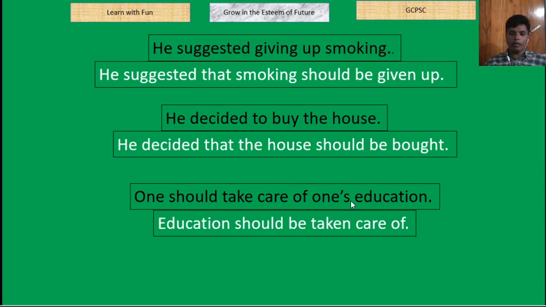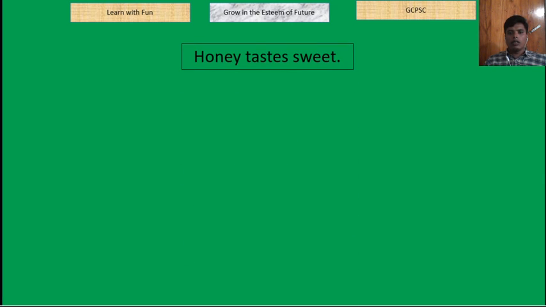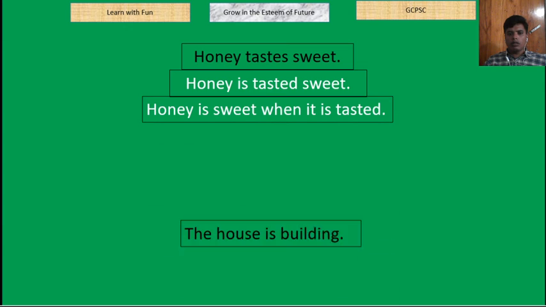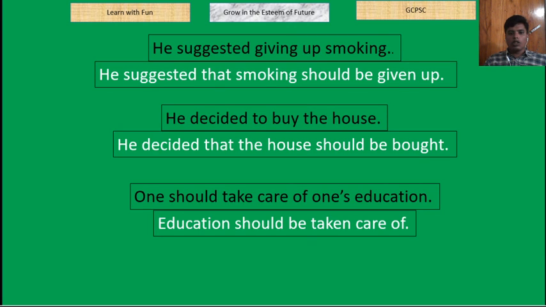The object that remains is "education", that will be the subject. "Should" is there, so it will be "should be", then "take" becomes "taken", and we know "care of" stays together. So: education should be taken care of. Education should be taken care of. So, one should take care of one's education. Education should be taken care of. That means "one" and "one's" will be omitted.